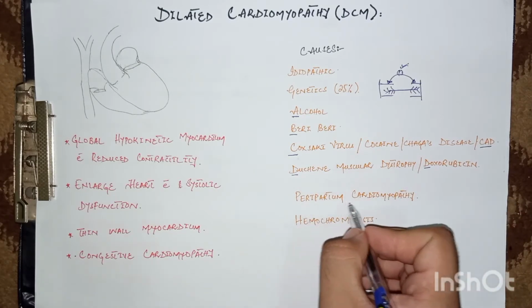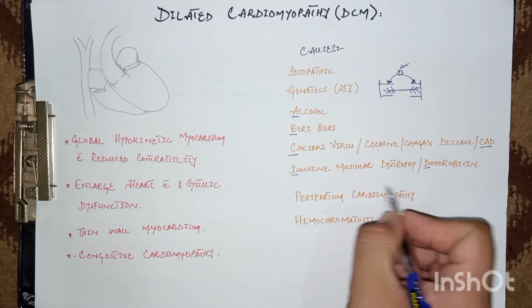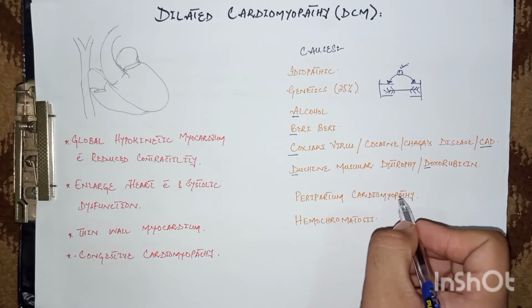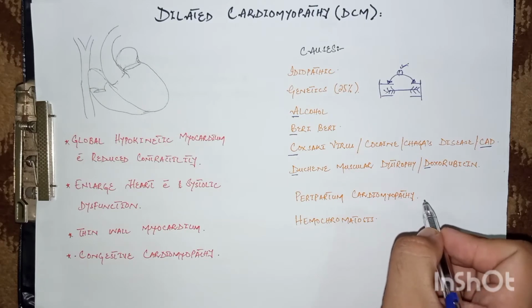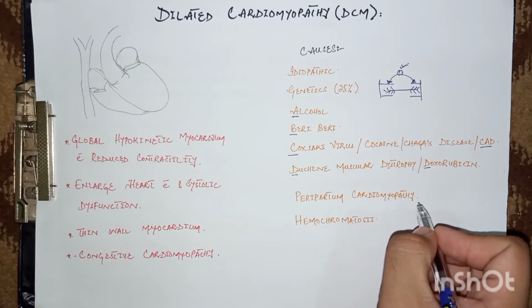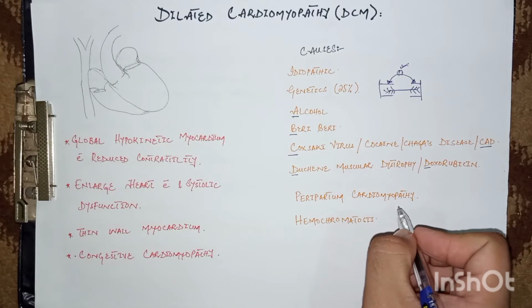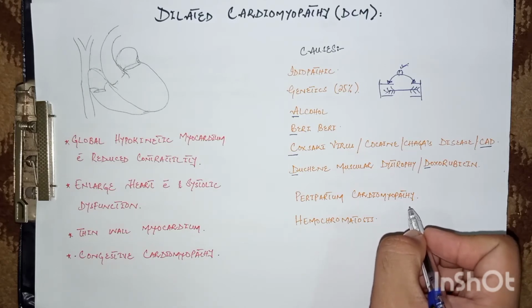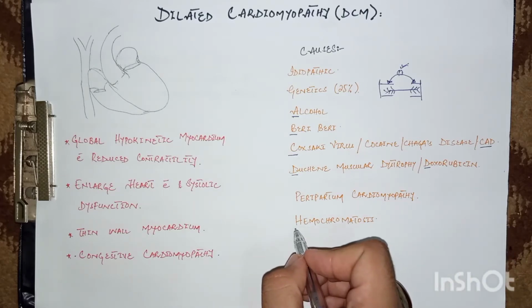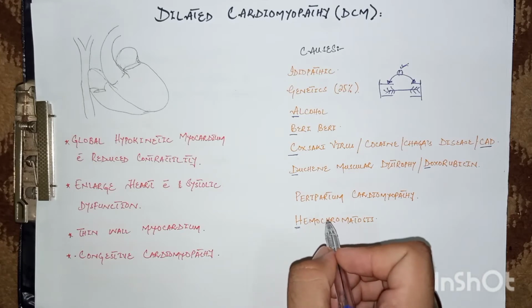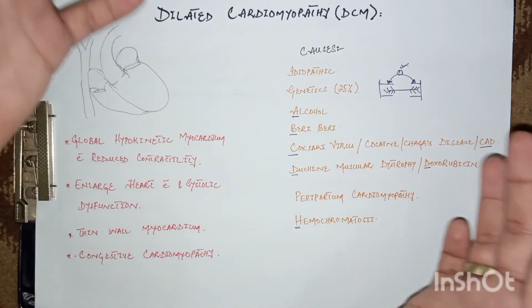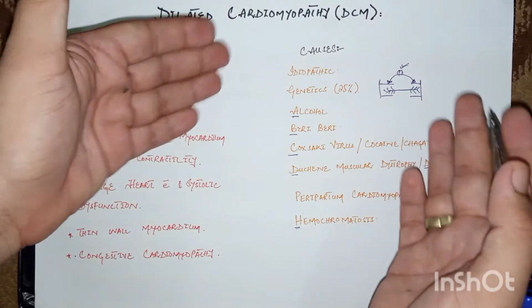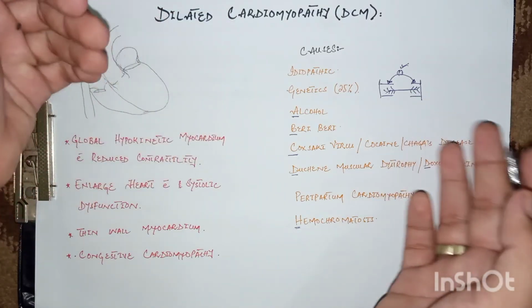And P is peripartum cardiomyopathy, that is cardiomyopathy which occurs in the last month of pregnancy, or within 5 months after delivering the baby, and the ejection fraction is less than 45%. The other causes include hemochromatosis, that is iron deposition in the myocardium, due to which the myocardium becomes thin walled. So these are the causes or etiologies of dilated cardiomyopathy.